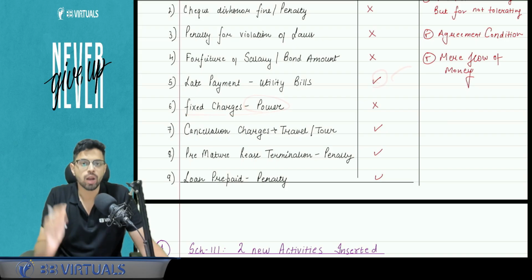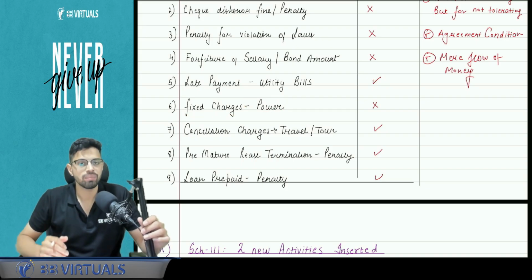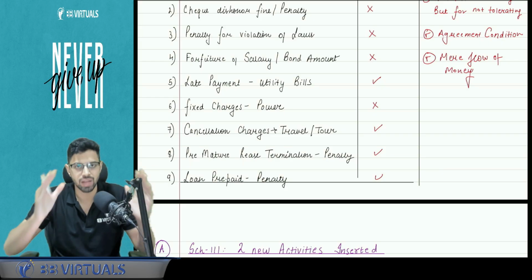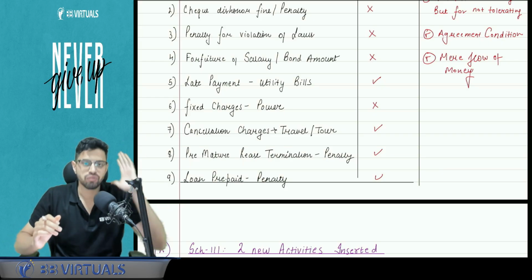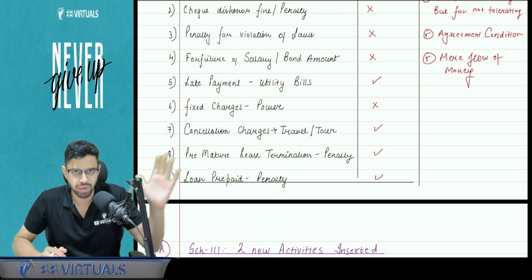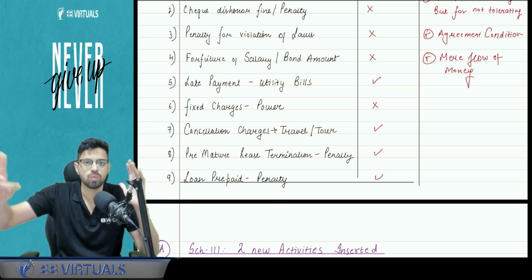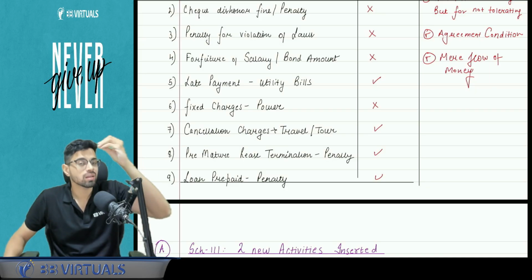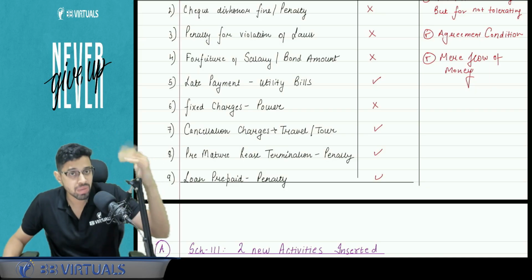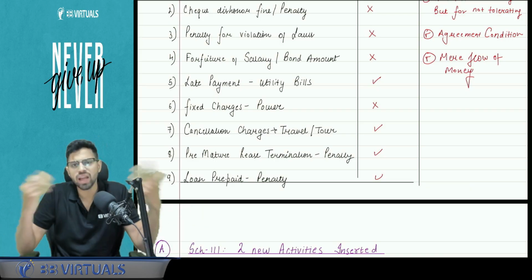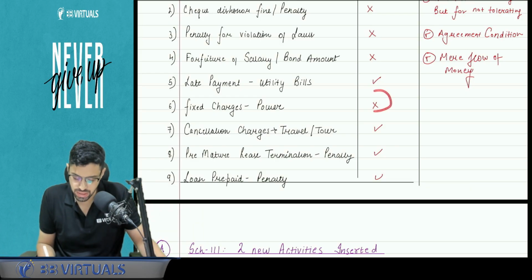Fixed charges for power. Now wherever electricity related charges are levied, generally it is levied in two forms. First is the fixed form, second is the variable form. So let's say 100 rupees is fixed. Regardless of whether you use the electricity or not, how many units you are using, that is immaterial, and variable depends upon how much you use. So for the fixed amount of charge, can we say that the electricity company is tolerating you not using minimum consumption units? Answer is no, it is just a form of charging. It is a way companies charge. So that is not under GST.